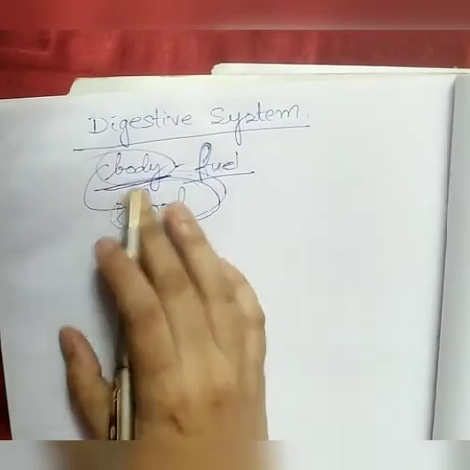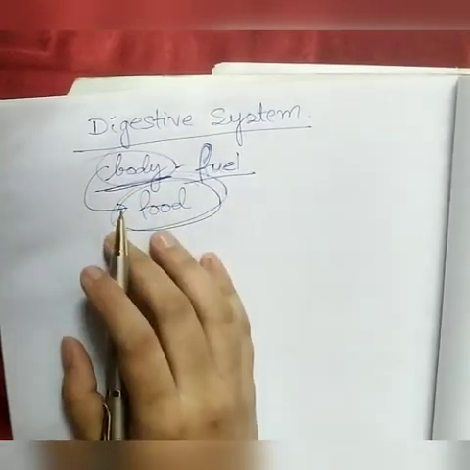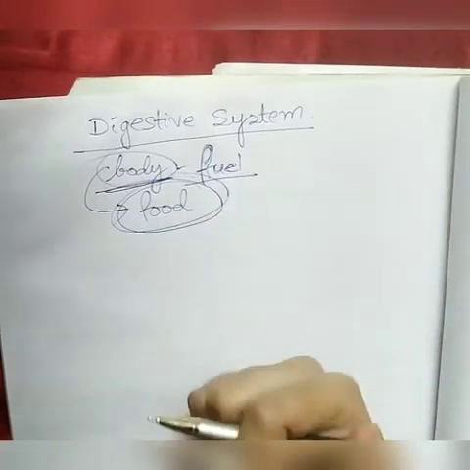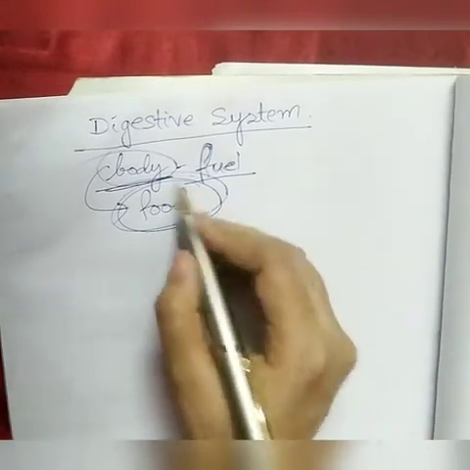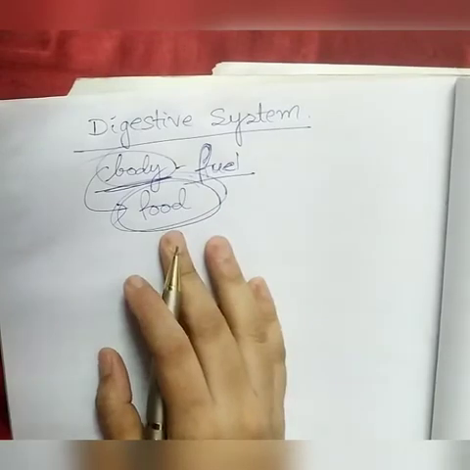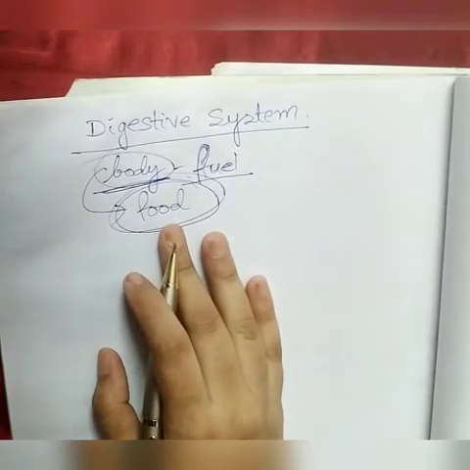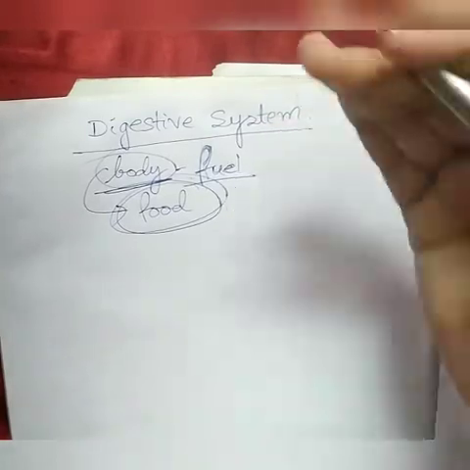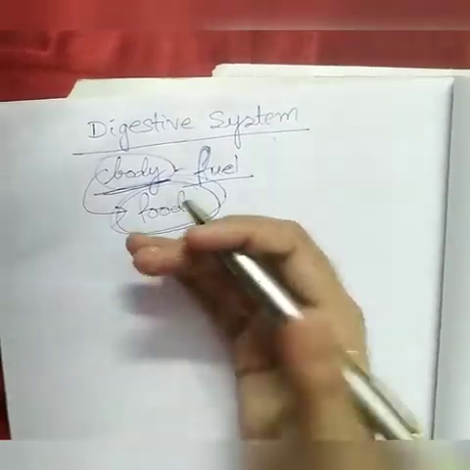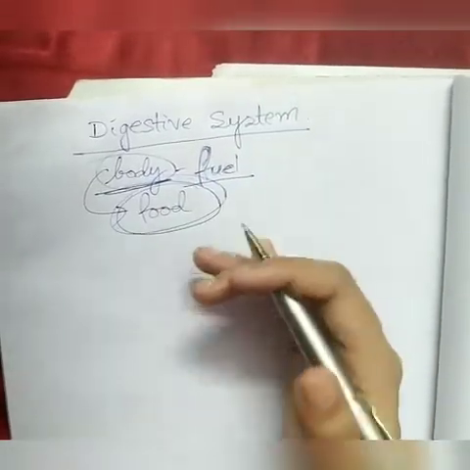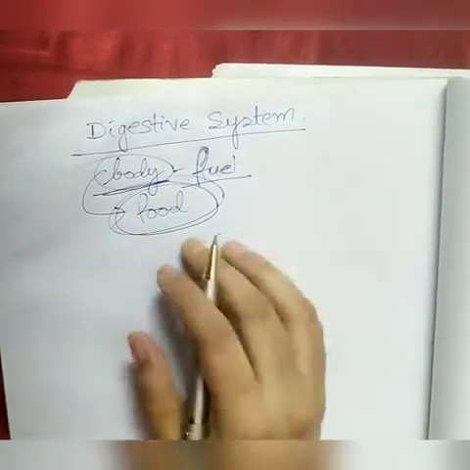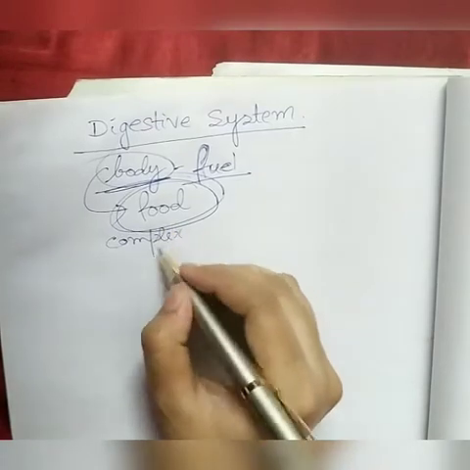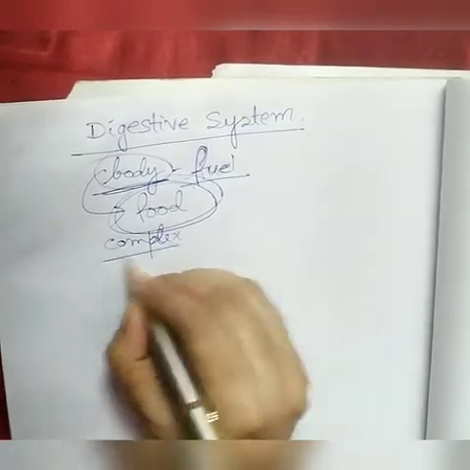Now the food which we are taking has to be utilized properly by the body. That is about our digestive system: the food which we are taking, generally, is in complex form.